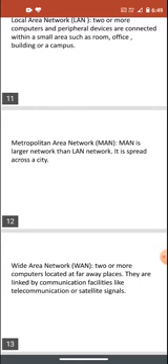Then WAN, wide area network: two or more computers located at far away places, linked by communication facilities like telecommunication or satellite signals. In WAN, two or more computers are located at different, far away places. It is not necessary that far away means outside the world or outside the city.